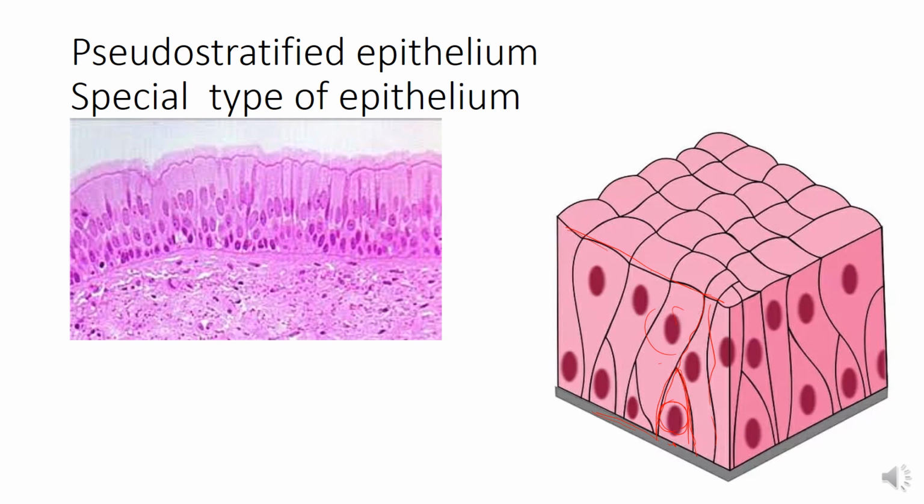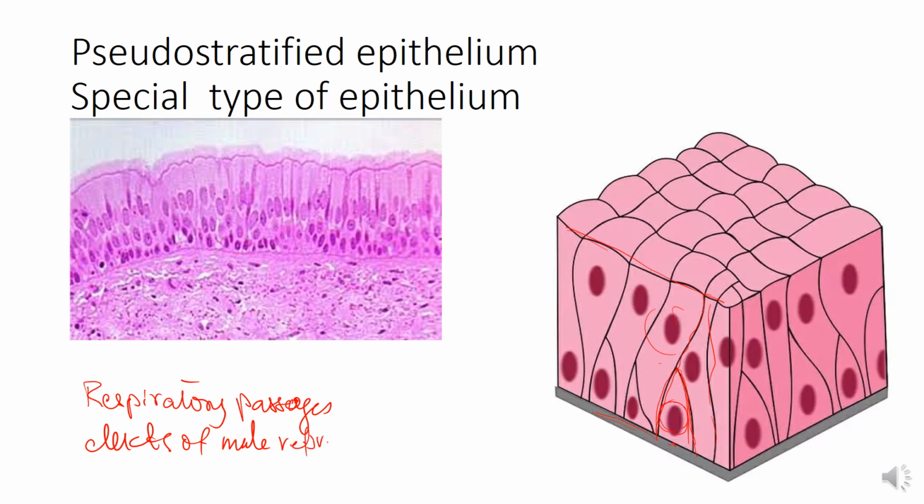Hence this is named pseudostratified epithelium, and this is present in the respiratory passages and ducts of the male reproductive system.